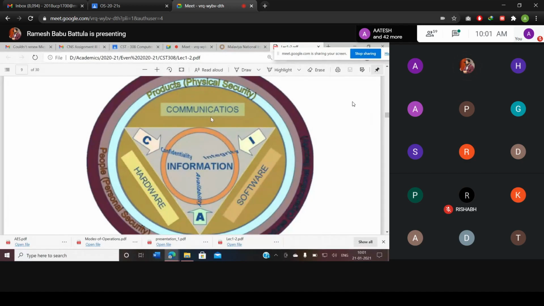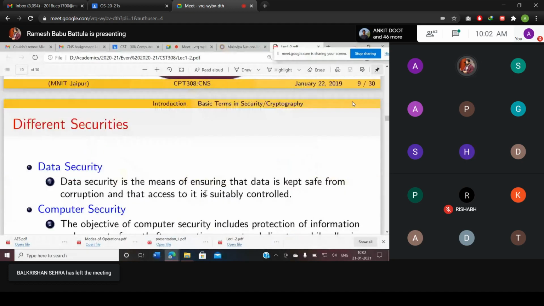Here, information is more important for us. This information is protected with the help of confidentiality, integrity, and availability. That means we are protecting this information with these three elements. After that, we want to share this information. We require some software and some hardware components, and whenever you are connecting to remote hosts, the communication is going to play a crucial role. So we need communication software and hardware. After that, we discussed this one.